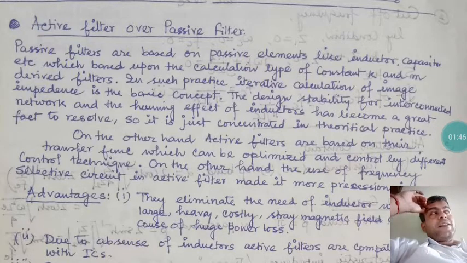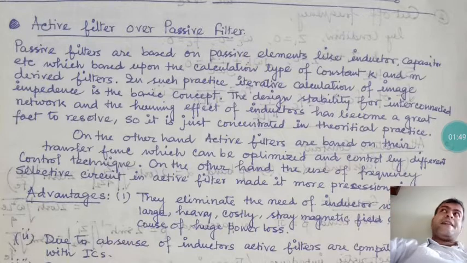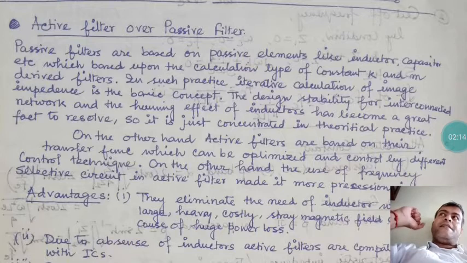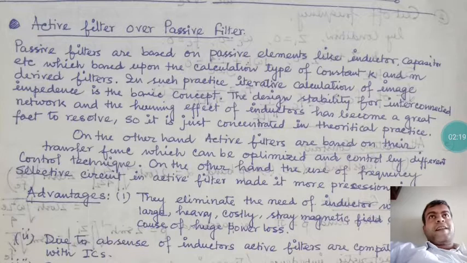But in the case of the active filter, it must contain some active sources inside. When the active sources are there, the switching is improved, and the VI characteristics of active elements are also different from those of the inductor and the capacitor. If you have an active element, the resistance offered by its VI characteristics is not static in nature, it is dynamic.